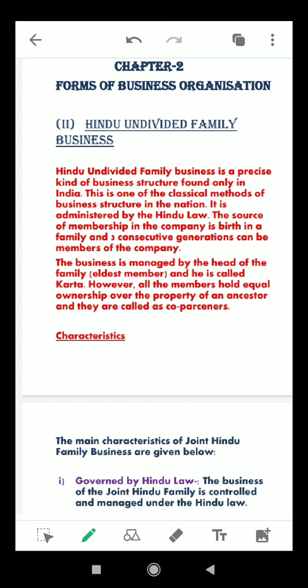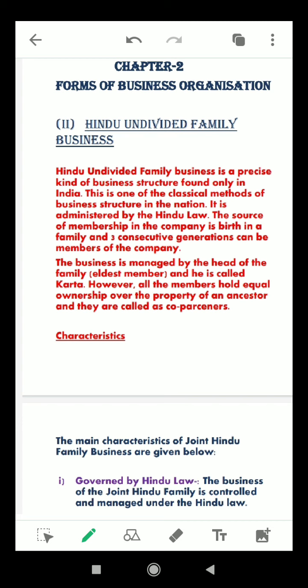Consecutive generations can be members. The business is managed by the head of the family, the eldest member, and he is called karta. However, all the members hold equal ownership over the property of an ancestor, and they are called coparceners.